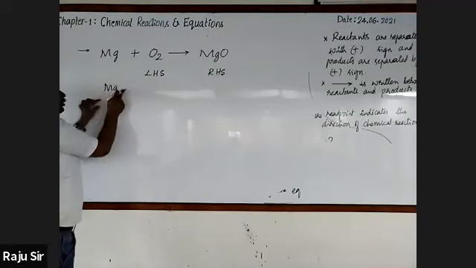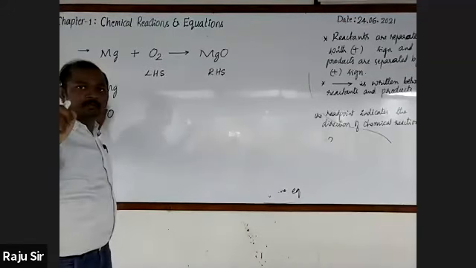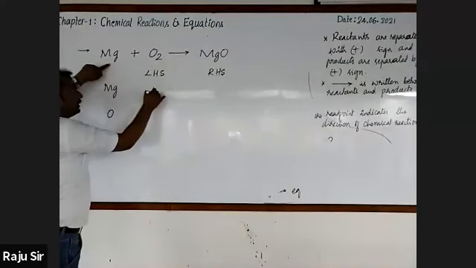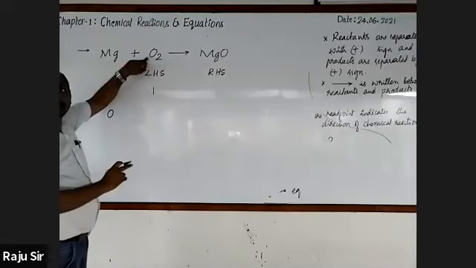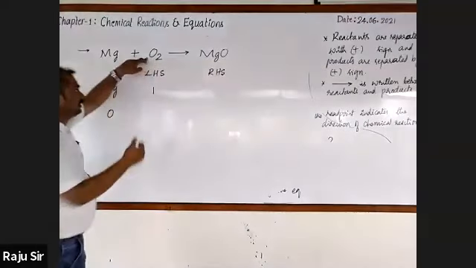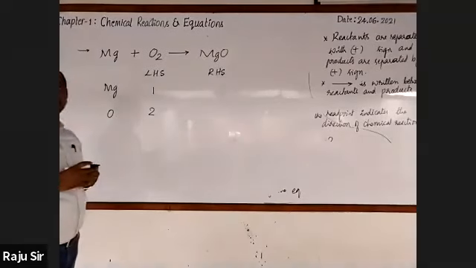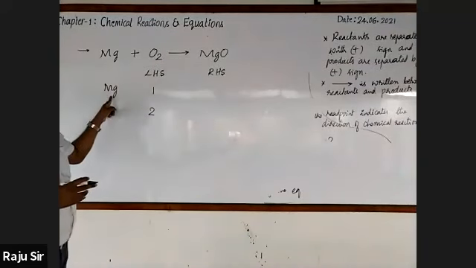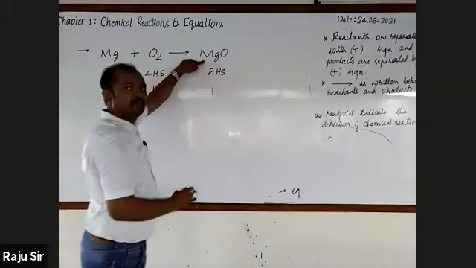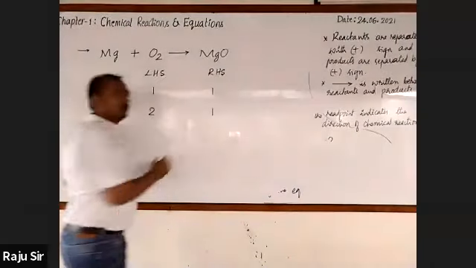Here, could you tell how many atoms of magnesium are there on the reactant side? Yes, how many? Only one atom. Here I'm writing. Whereas oxygen atoms, how many are there? You can show with the symbol. Two are there. There are two oxygen atoms. Whereas on the right hand side, how many atoms of magnesium are there? There is only one magnesium atom. The number of oxygen atoms on the right hand side, here also just one.